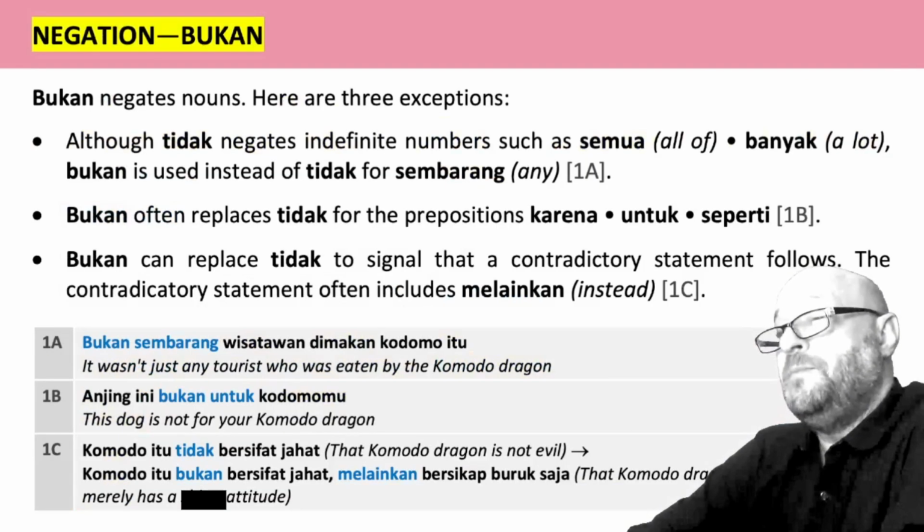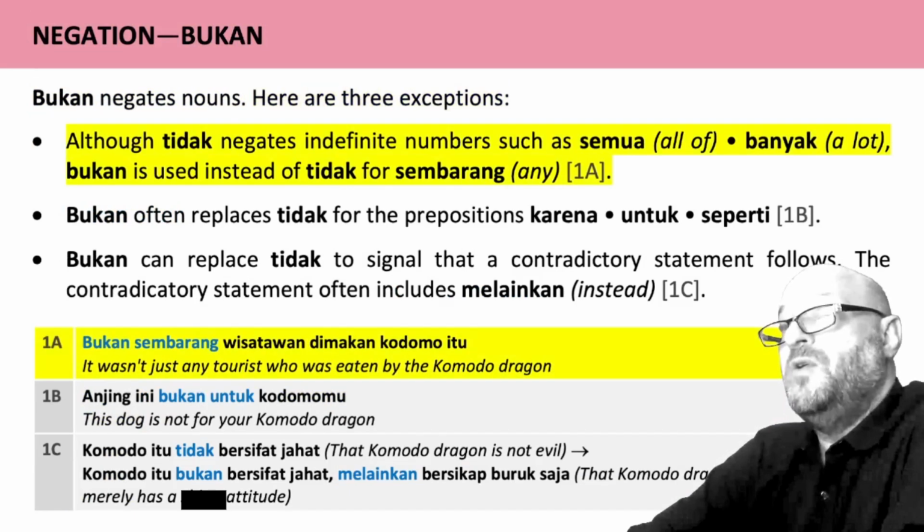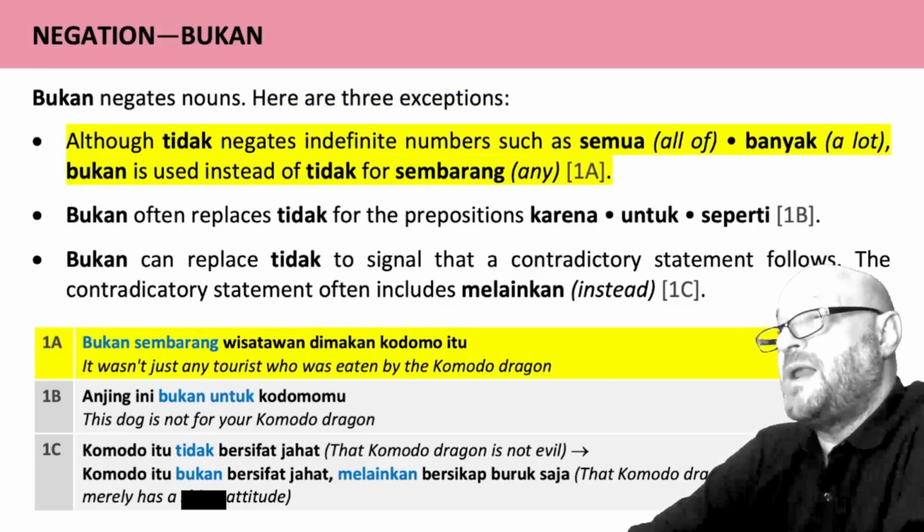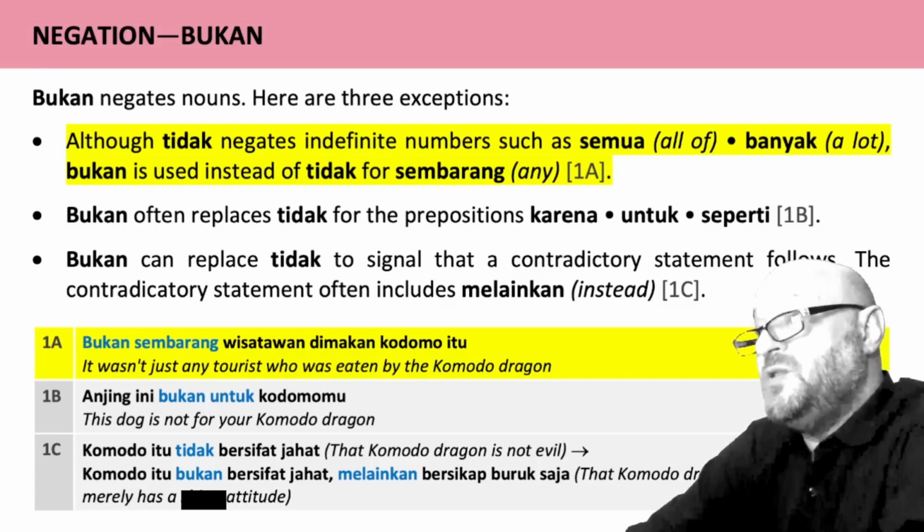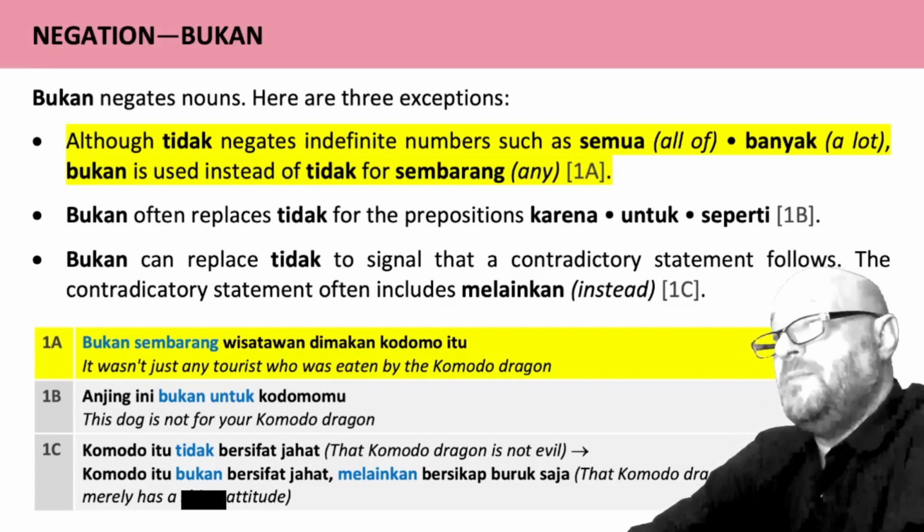Bukan. Bukan negates nouns. Here are 3 exceptions. Although tidak negates indefinite numbers such as semua, banyak, bukan is used instead of tidak for sembarang, any. Example 1a. Bukan sembarang wisatawan dimakan Komodo itu. It wasn't just any tourist who was eaten by the Komodo dragon.